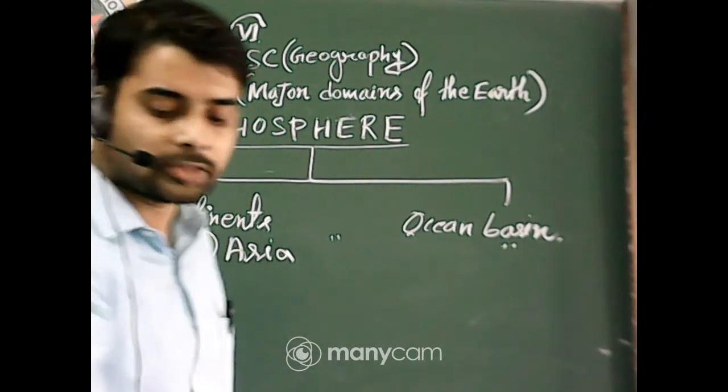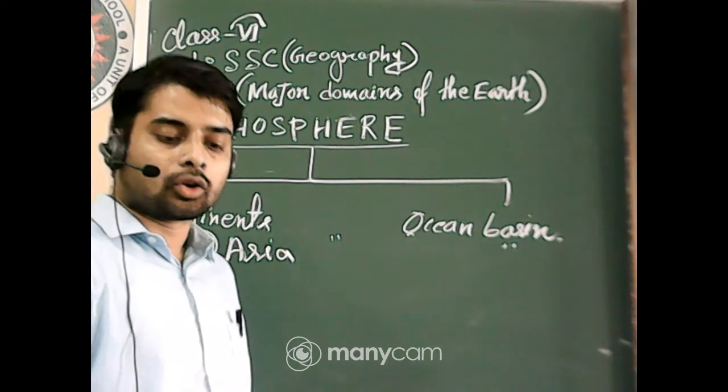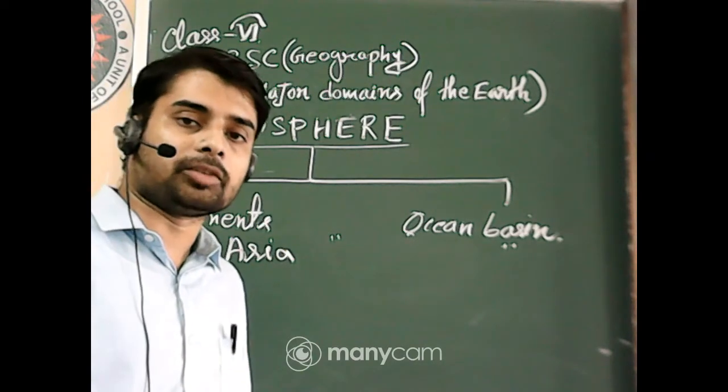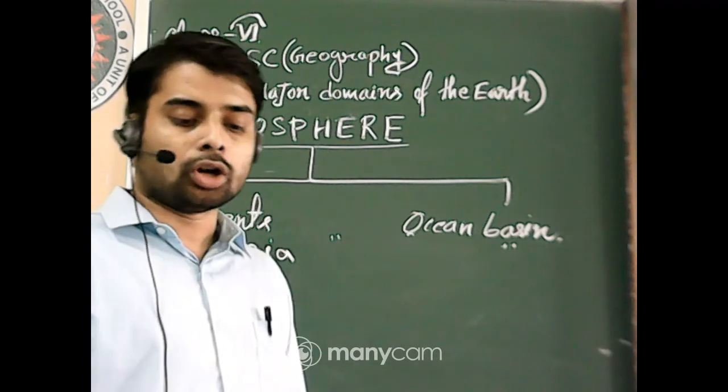Okay, and the continent lies in the eastern hemisphere, and most of the continent also lies in the northern hemisphere, north of the equator.